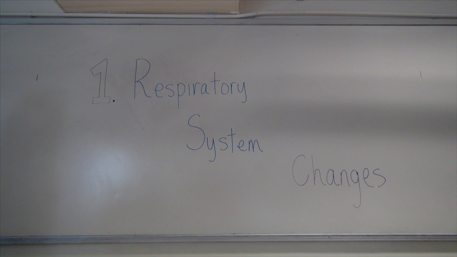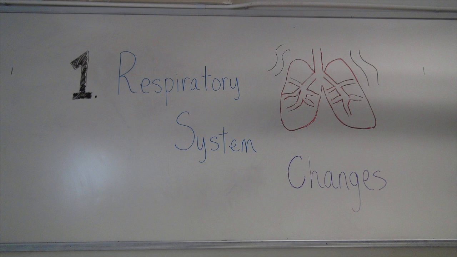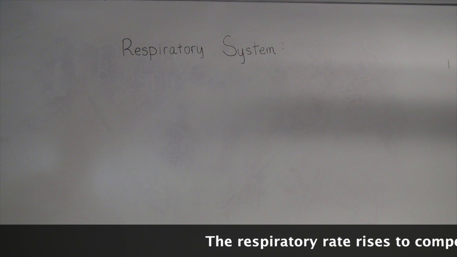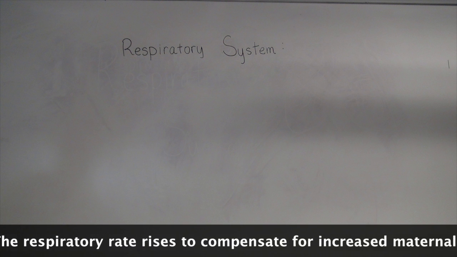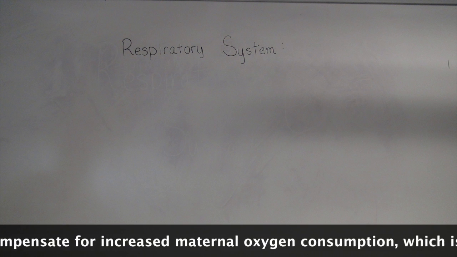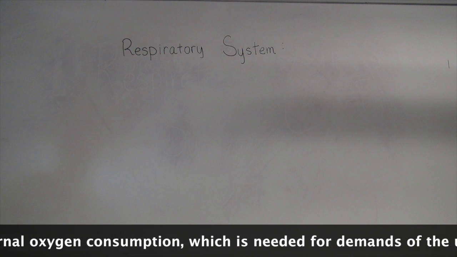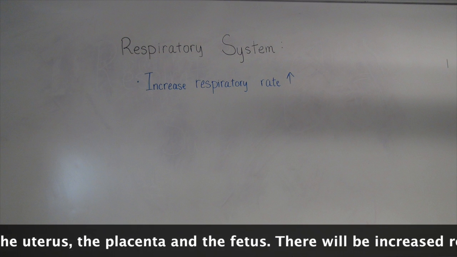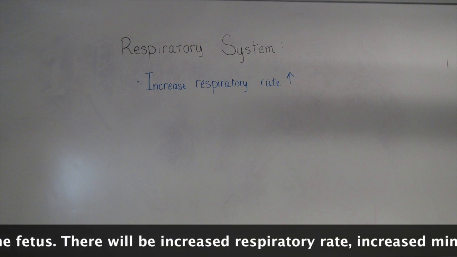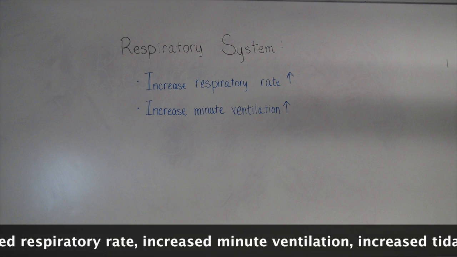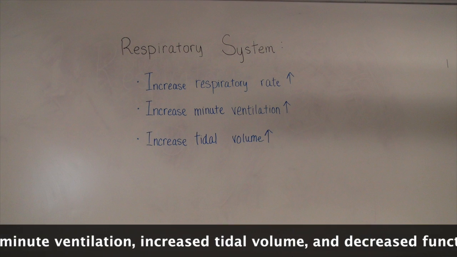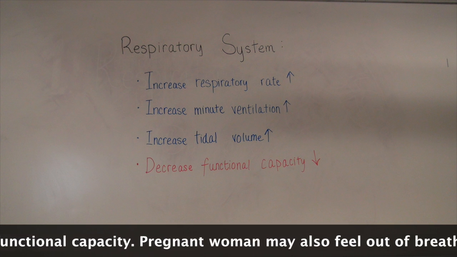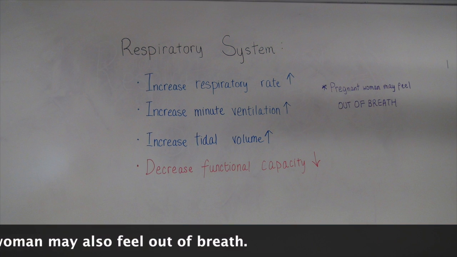Respiratory system changes. The respiratory rate rises to compensate for increased maternal oxygen consumption, which is needed for the uterus, the placenta, and the fetus. There will be increased respiratory rate, increased minute ventilation, increased tidal volume, and decreased functional capacity. The pregnant woman may also feel out of breath.